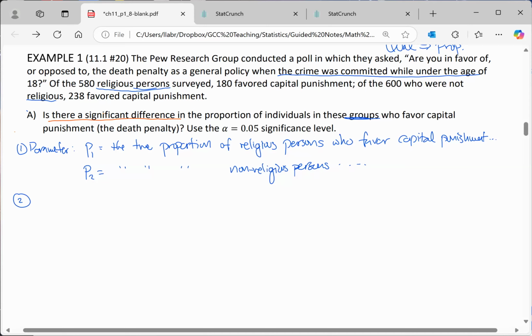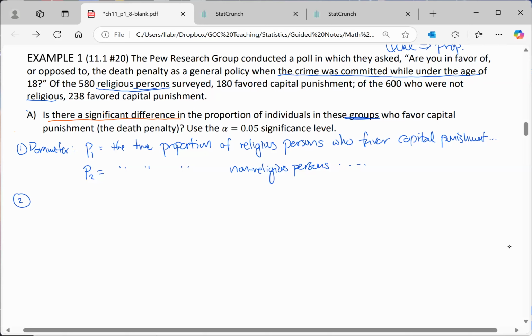Usually religion has a lot of teachings on life and what to do regarding human life. So I want to say right away that we're pretty sure there will be a difference. What might be more interesting would be the attitude between specific religions. Okay, so again, this problem's not super surprising, but it is an interesting topic.